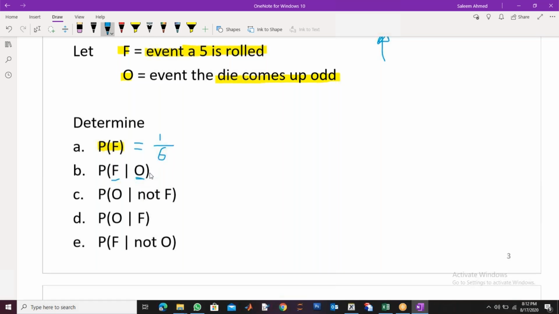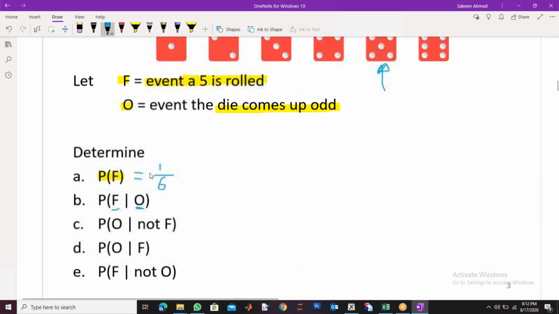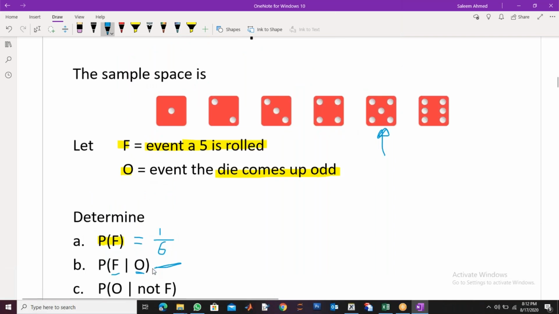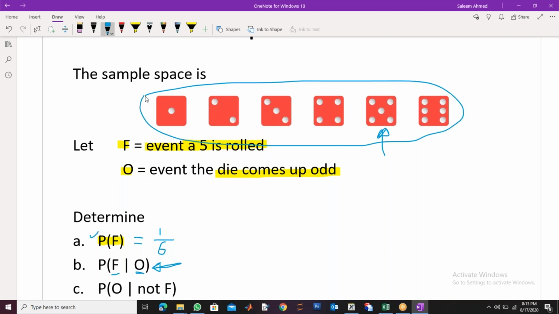So what is the probability of 5 now? To answer this question, what I will do, I will reduce my sample space. For simple probability, this whole thing is my sample space, right? From 1 to 6. My sample space is 1 to 6. But for conditional probability, I said odd comes up.